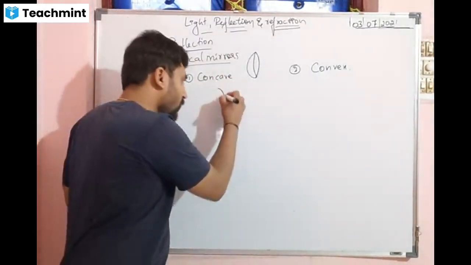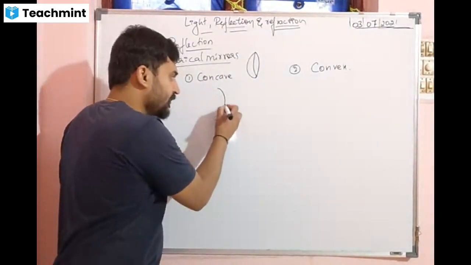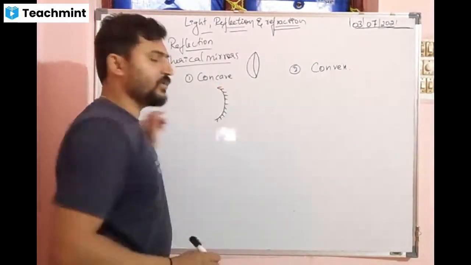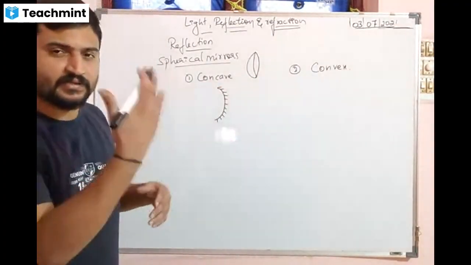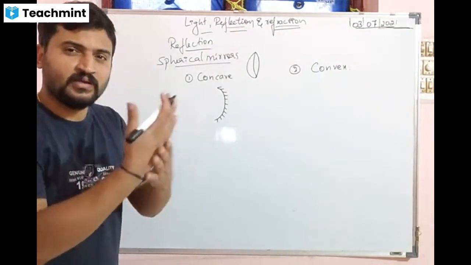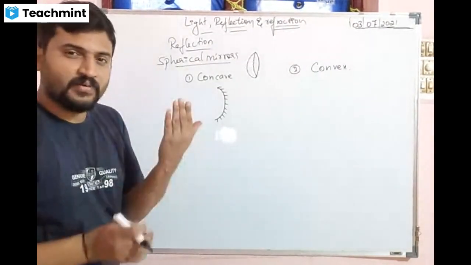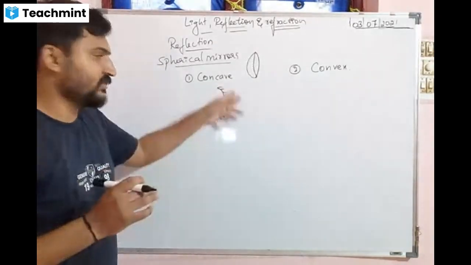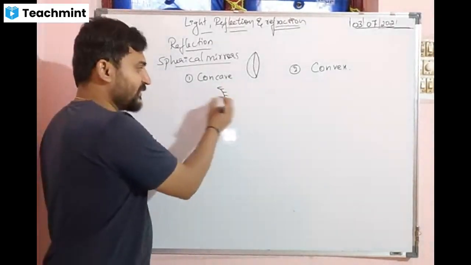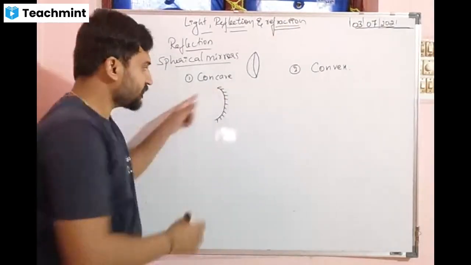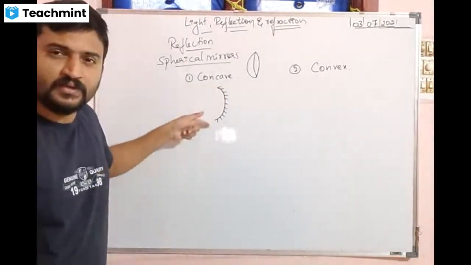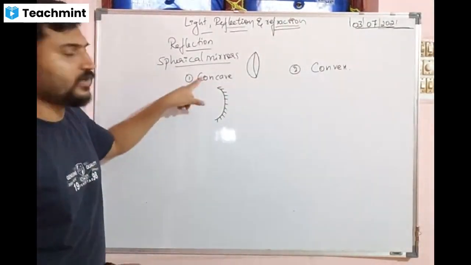Concave, meaning, see, this is called the silvering of the mirror. A silvery part is there for the reflection. The reflecting surface is cave shaped here. This is the reflecting surface which is cave shaped, so it is called concave.